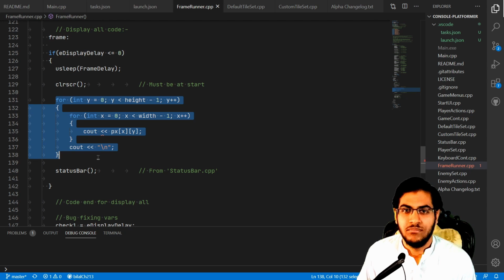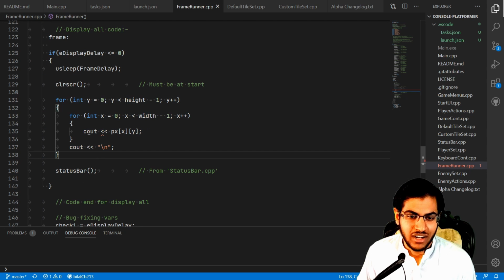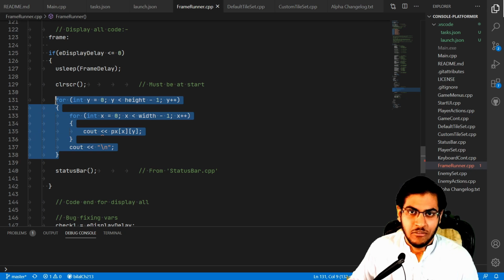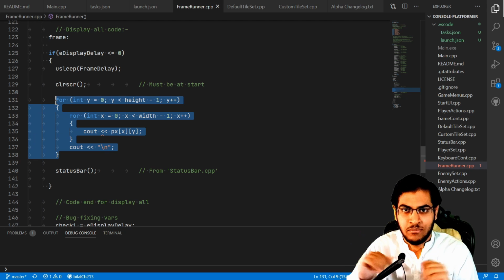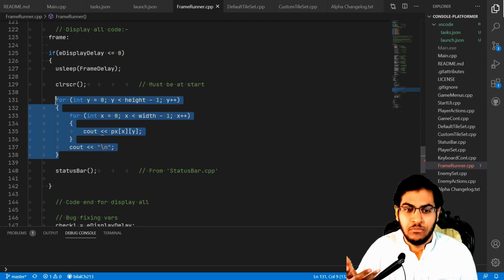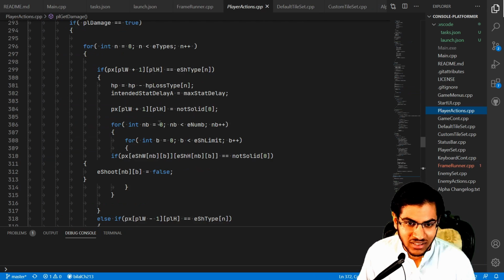This is the main thing, right? Here I am just printing out every character into the array, and with this I am literally making the entire game screen, or you can say gameplay, however you like to say it. This is just one example that I want to show, right?